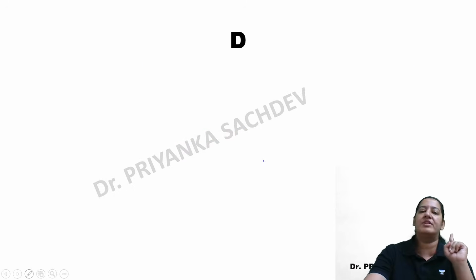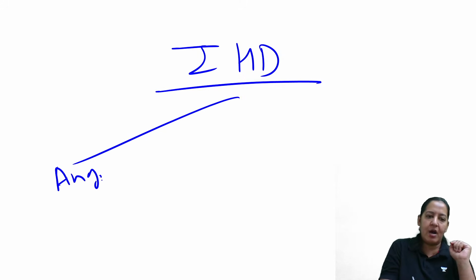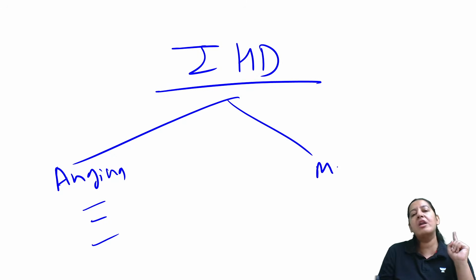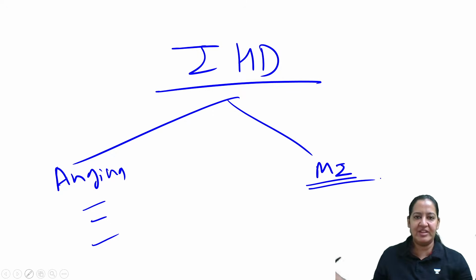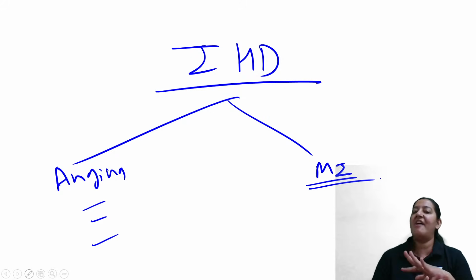So I am done with the topic. I taught you today, I taught you complete ischemic heart disease. All about angina, whatever possible questions, the various types of angina, all about MI. We have studied everything, the gross, the morphology, the clinical features, the complications, the diagnosis, the types, the location, everything.